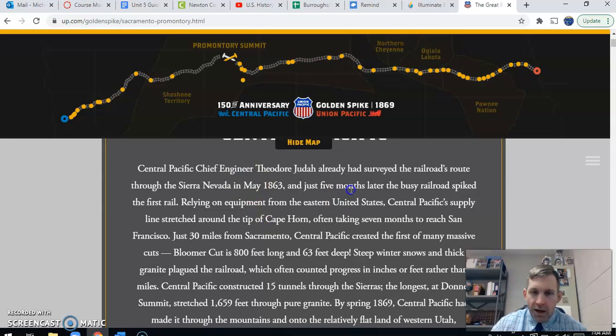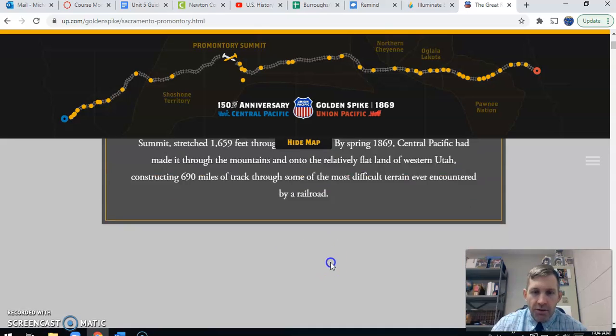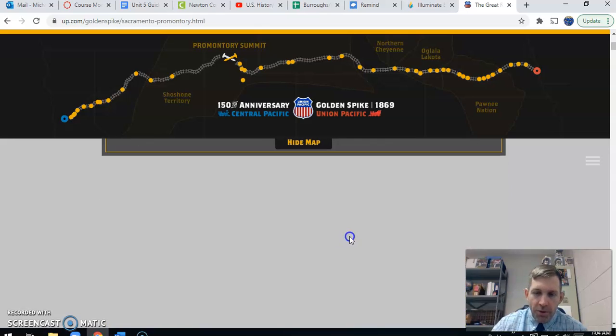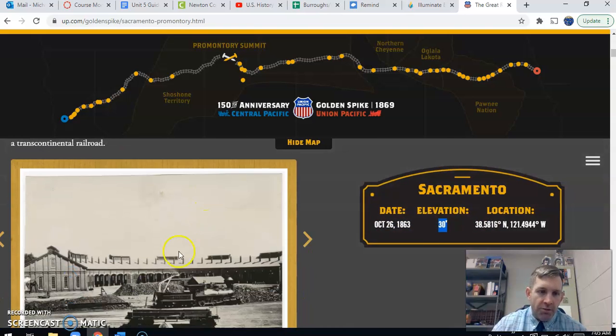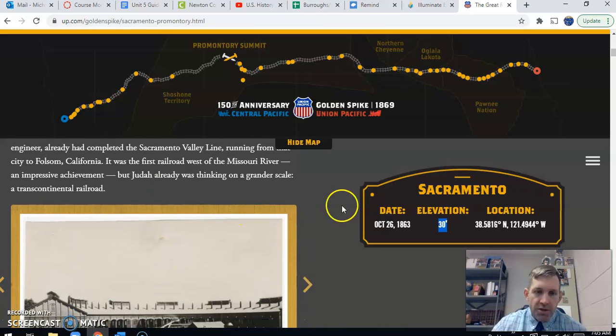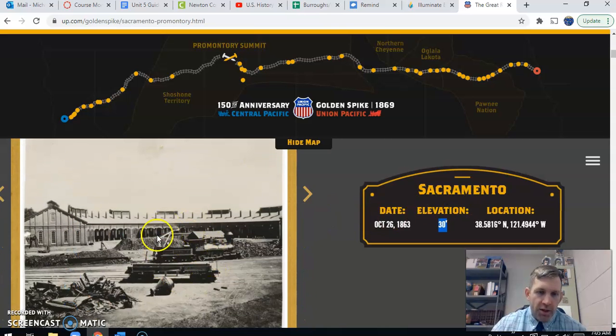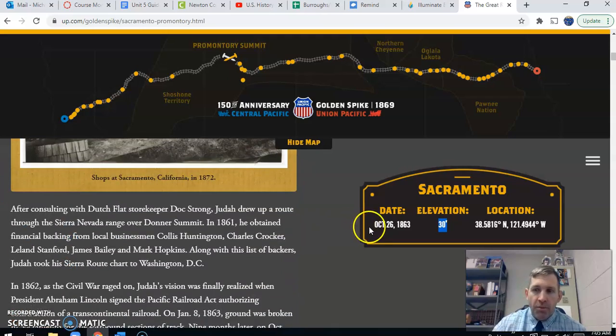So, you can read through this. There's a very brief description about the railroad here, and then you can see we have the date. With each of the things that pops up, it gives you the date, it gives you the elevation above sea level, and then it talks a little bit about what's going on that day with the railroad. This is a primary source. This is an image from that day.